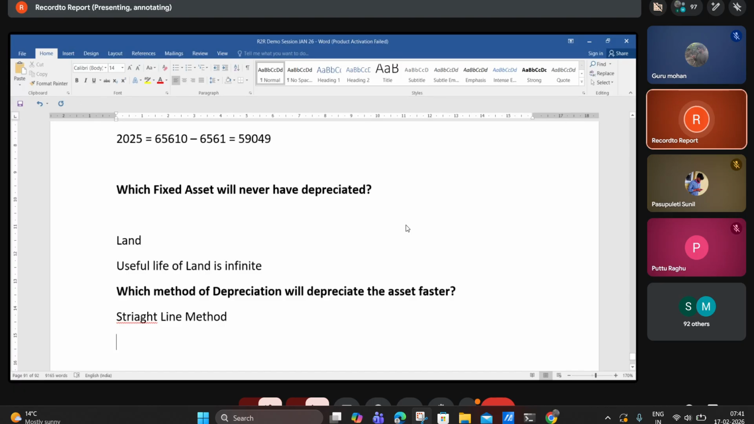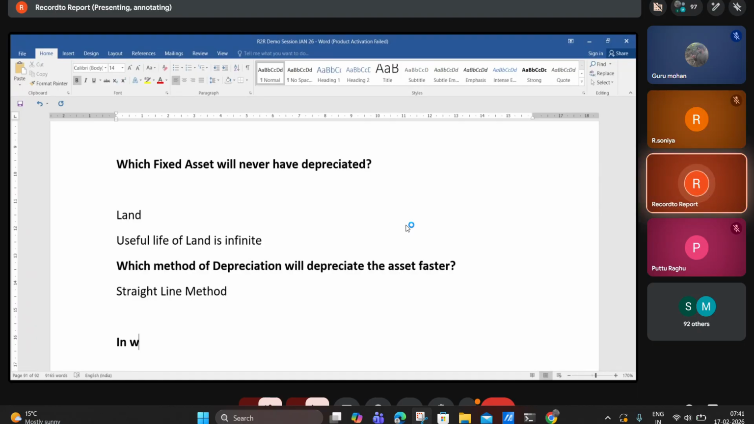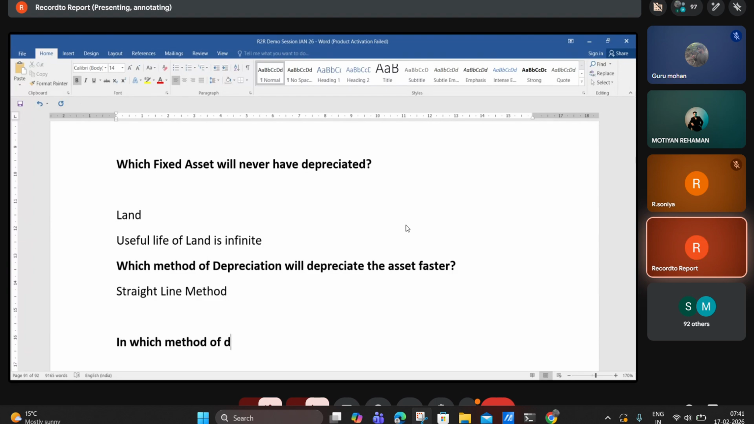And the next important question, in which method of depreciation will the asset never become a closing balance of 0?